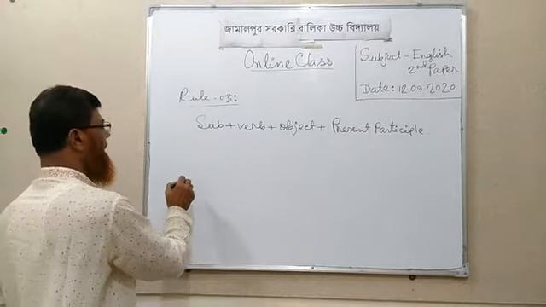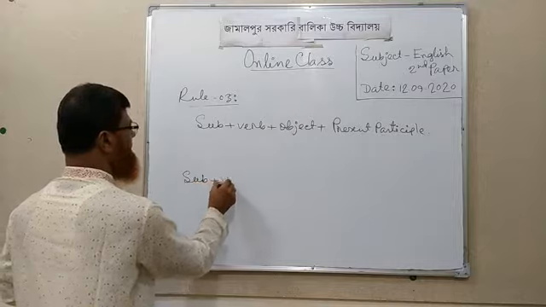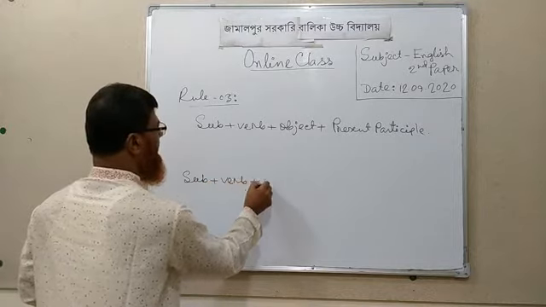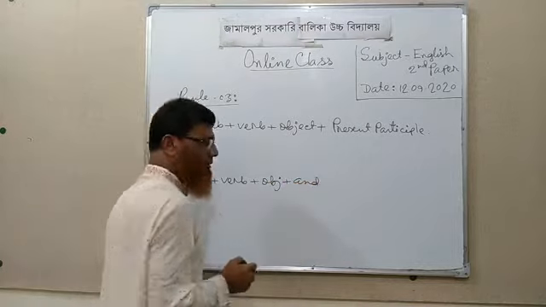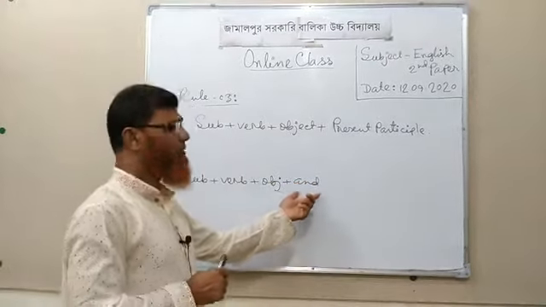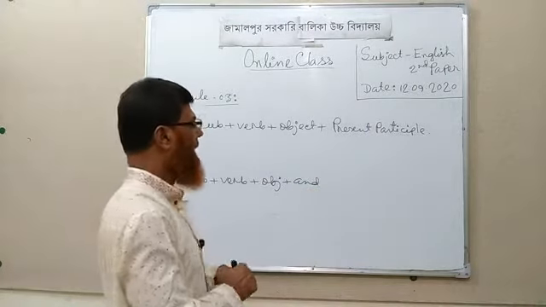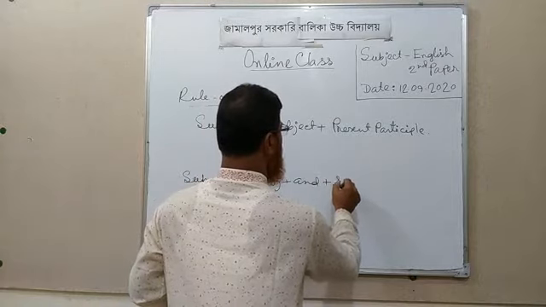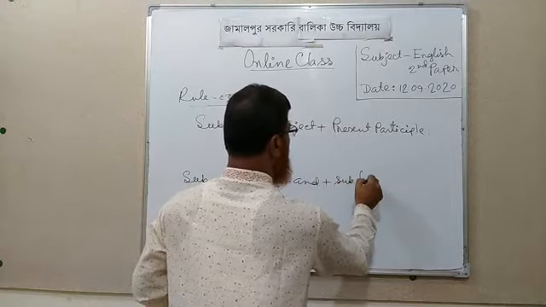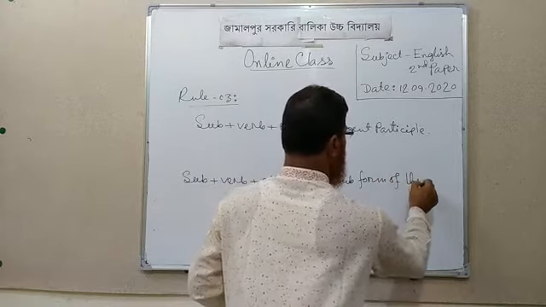At first you have to write subject plus verb plus object, and then you have to use a conjunction or coordinating conjunction here, and then you have to use the subject form of the object.